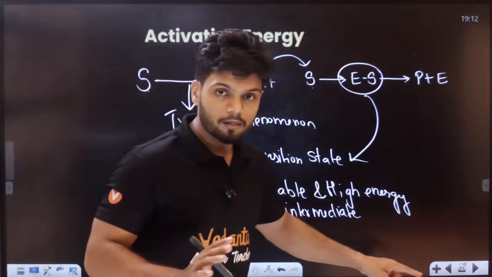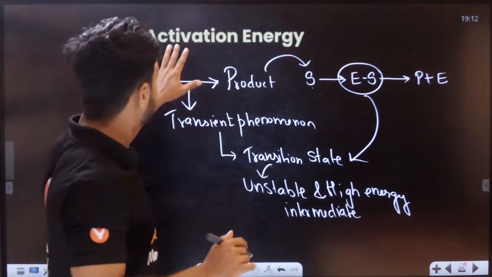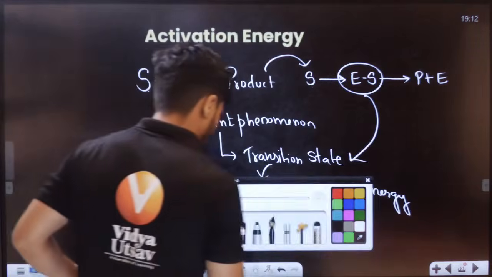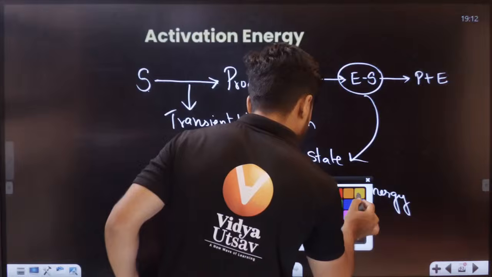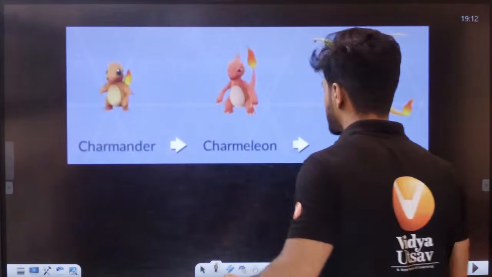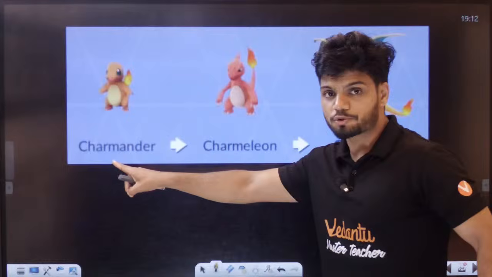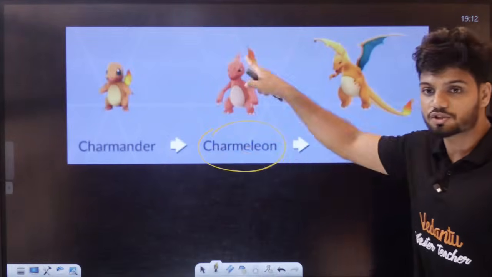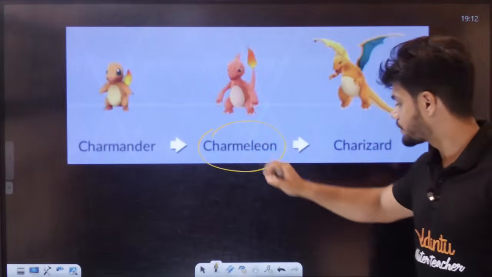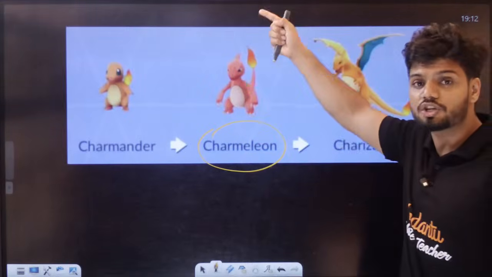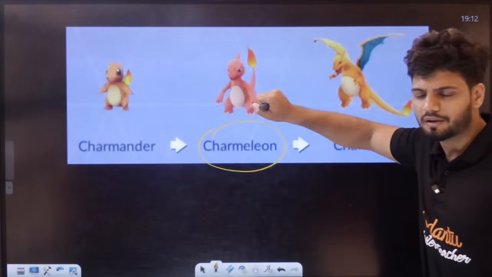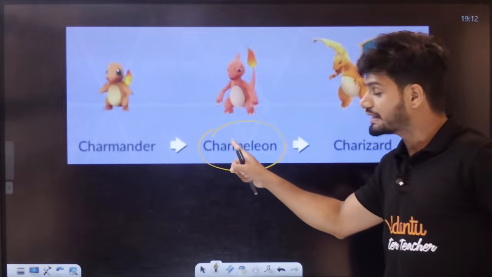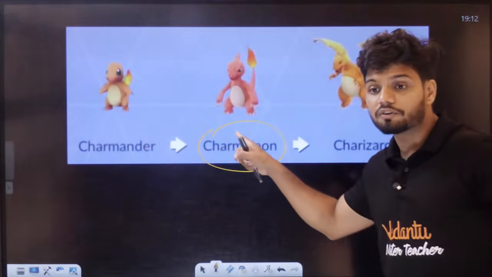So students, what's the definition then? The definition of activation energy is this. If you can see, this is your substrate, this is the product, and right in the middle we have the transition state. This transition state will have very high energy and be very unstable. Now students, between your initial substrate and the transition state, is there a difference?